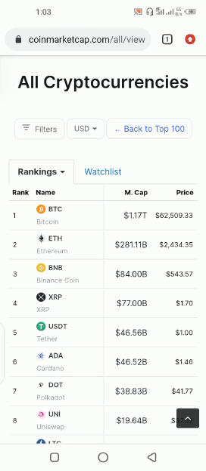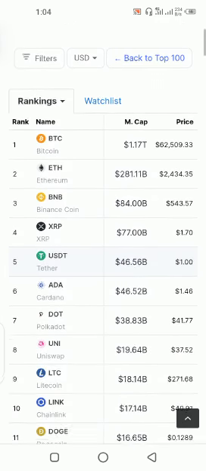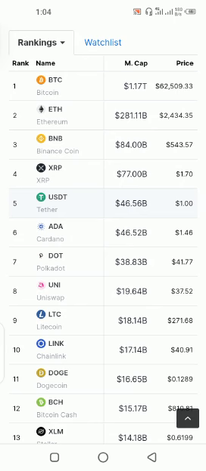So here are the cryptocurrencies. All the cryptocurrencies we have are listed based on market cap, that's the market capitalization. So we have BTC, Ethereum, BNB, XRP, USDT, ADA, DOT. All these currencies you can buy and then hold to sell.